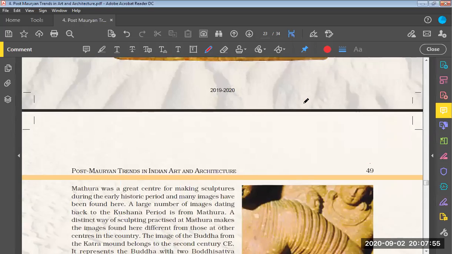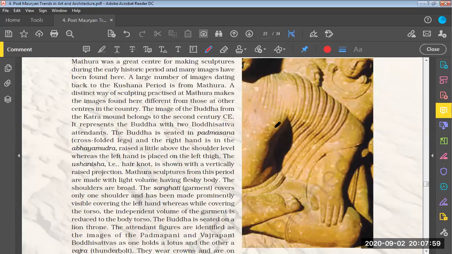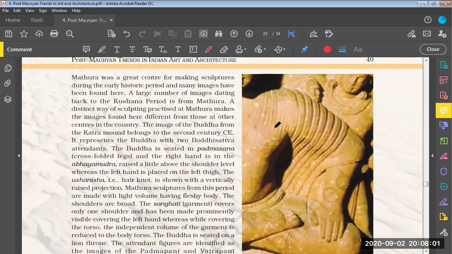So now we are going to read in detail about whatever is being shown. So in your screen, is everything shown the way it should be shown, or should I rotate? No, sir, it's all right. Okay, so it is normal, right? Yes, sir. Okay, so now can you please continue reading from here? Yes, sir.